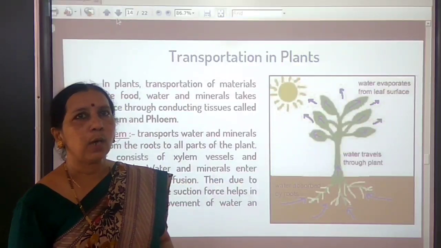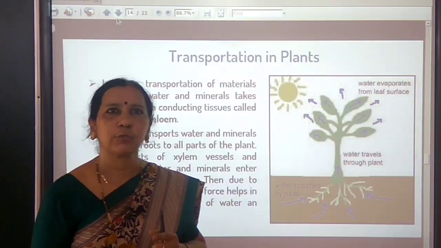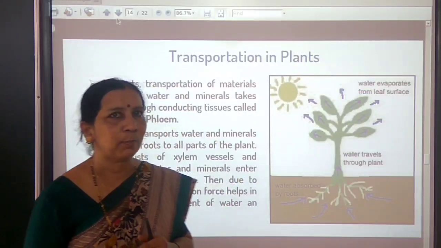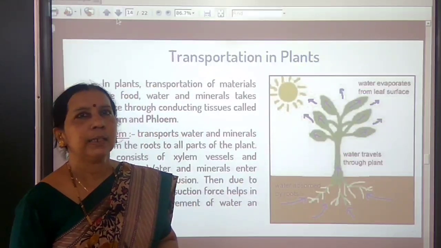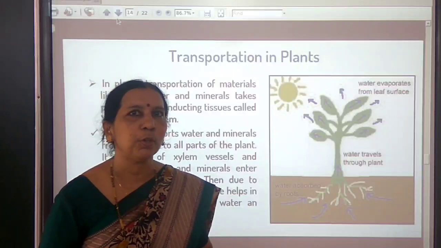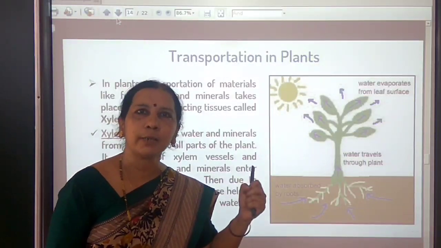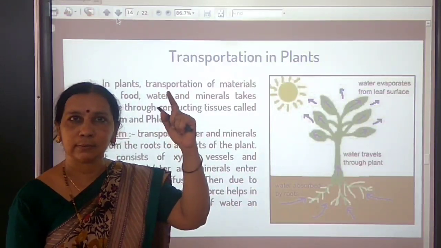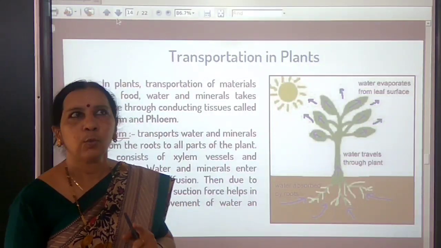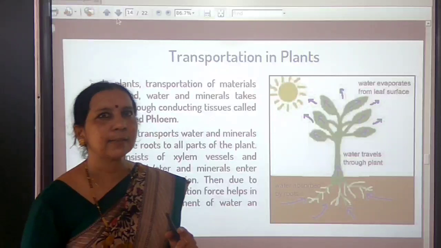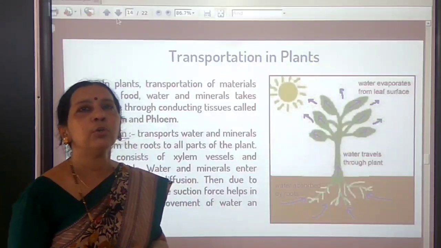Water always flows from a higher level to a lower level, but here it is against the gravitational pull. There are some physical processes that help in pulling water from roots to the tip of the plants. One phenomenon I have already told you is root pressure.